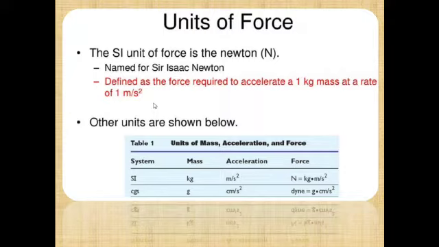Now, what do you mean by 1 Newton? Suppose we want to define. So, 1 Newton is the force which is used to accelerate a body of 1 kg mass at a rate of 1 meter per second square.